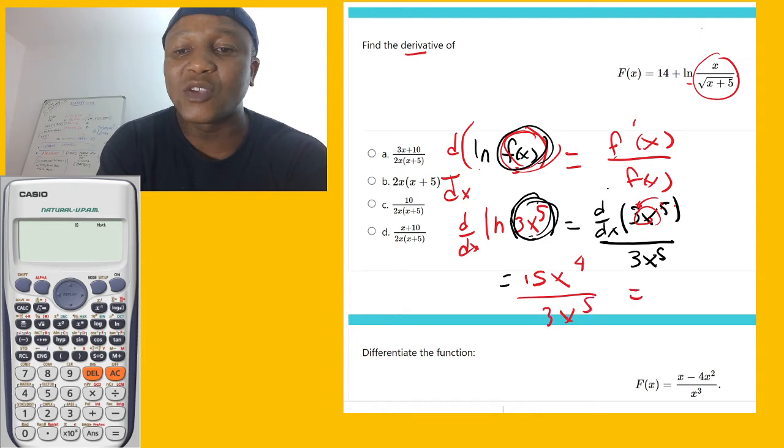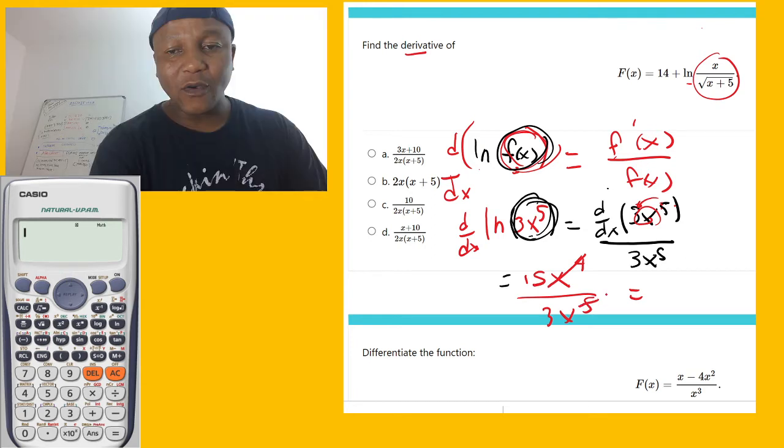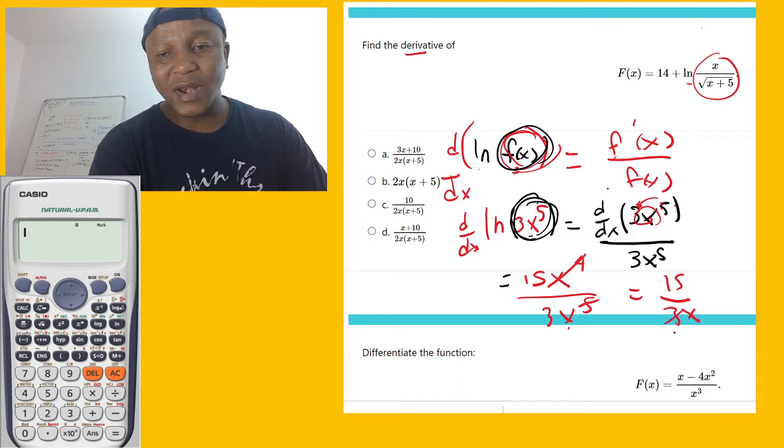So now it's a matter of simplification. You have x power 4 on top and x power 5 at the bottom, so the x power 4 is going to go, and you are left with 1x. It's going to be 15 over 3, and 1x at the bottom. 15 divided by 3 equals 5. So the final answer is 5 over x. You understand what I'm saying?